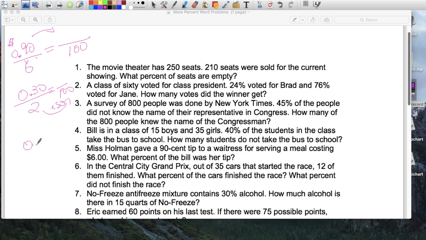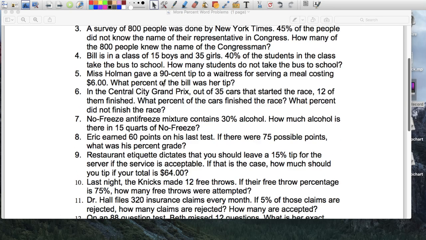9. A 15% tip for the server. Service is acceptable. If this is the case, how much would you tip? Okay. If your total is 64, well, 100. In this case, 15 goes over here. The total bill was $64. So if you had a bill of $64, how much tip would you give your waiter? So it'd be calculated based on 64. So you would pay $64 for a meal plus 15% of that.